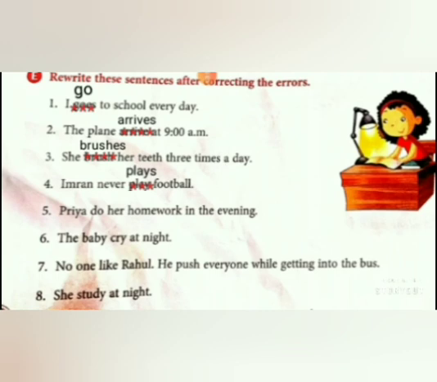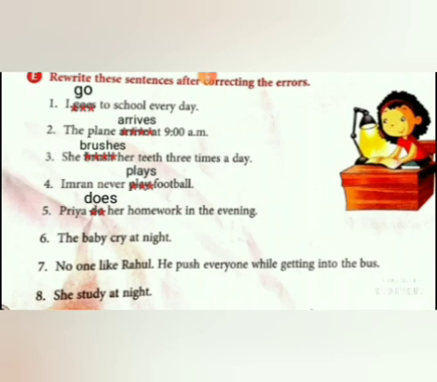No. As the verb is ending with o, we have to add es. Do you remember the verb goes? Yes. Like that, you have to add es. But how will you read the word? It's not does, it's does. Priya does her homework in the evening.